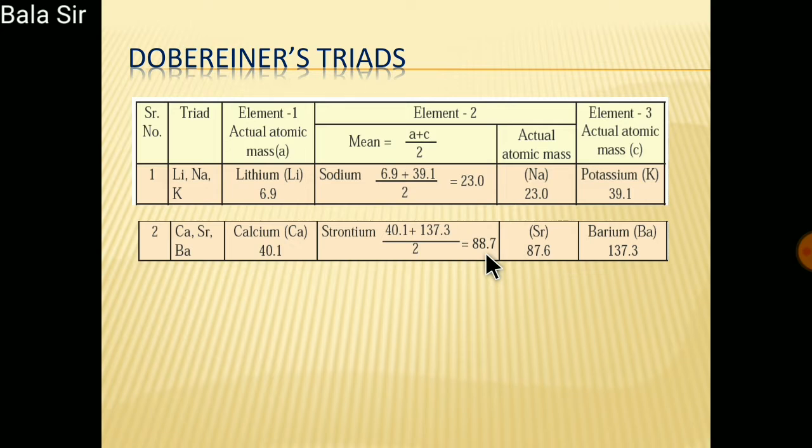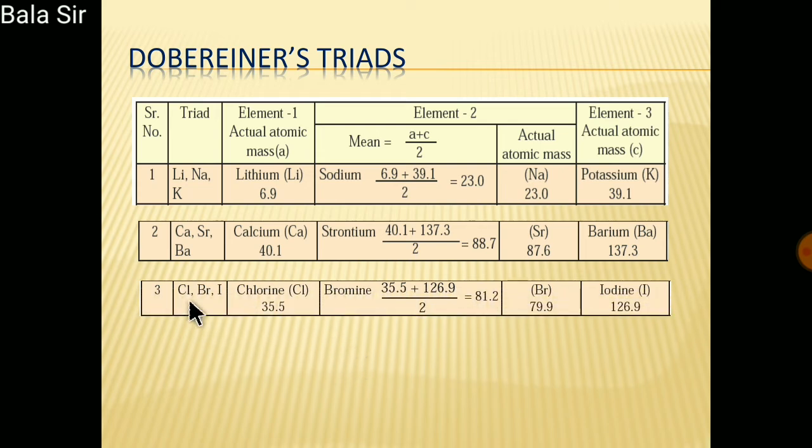Approximately means not exactly, it can vary. So he got strontium, which is 87.6, approximately 88.7, with similar properties. He placed strontium between calcium and barium and made one more triad.